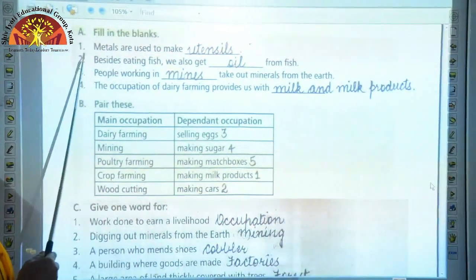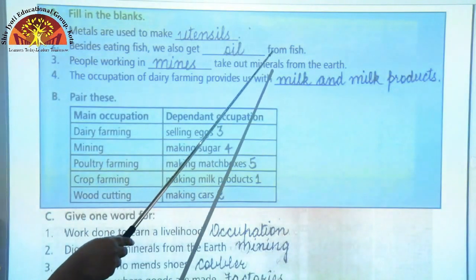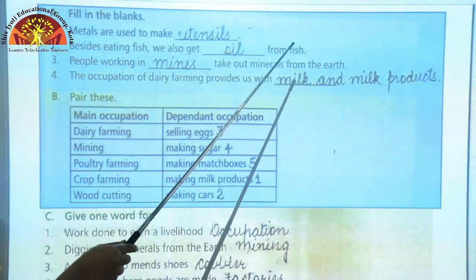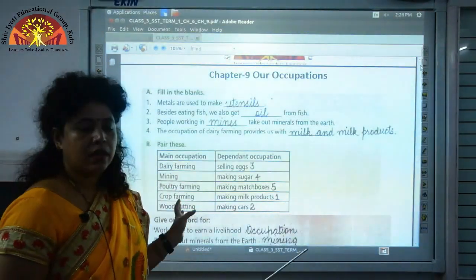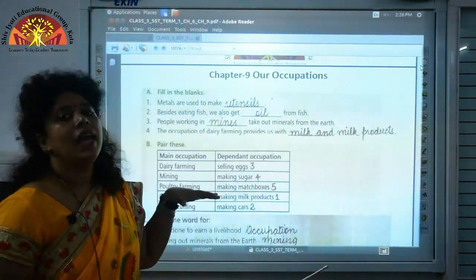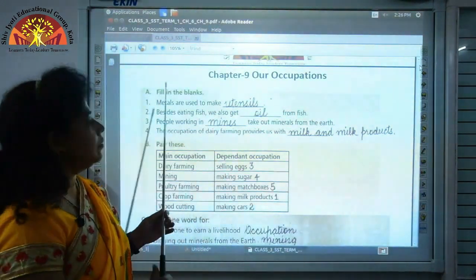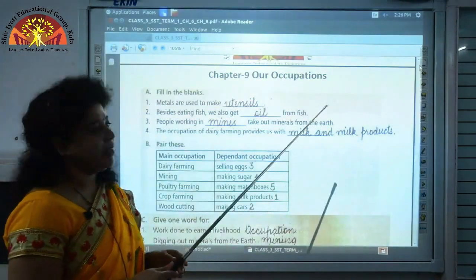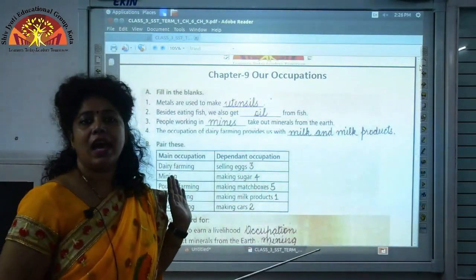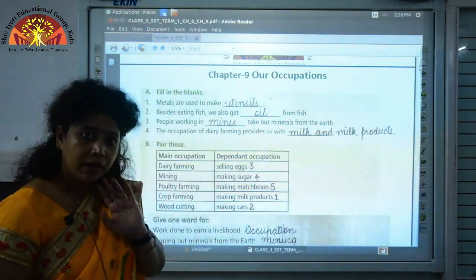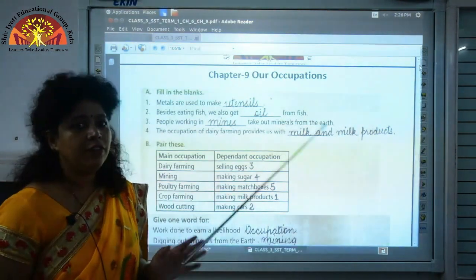Question 2. Besides eating fish, we also get dash from. Now, up to now we had discussed the explanation part of chapter 9. Now we shall proceed to the book work and class work of chapter 9. So, make sure, children, that you complete your book work and copy work and be up to date with that, because you have to start studying for these chapters.